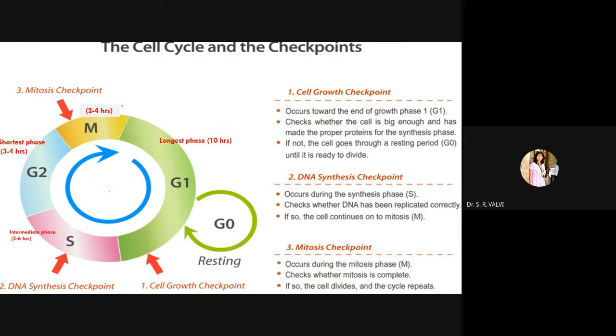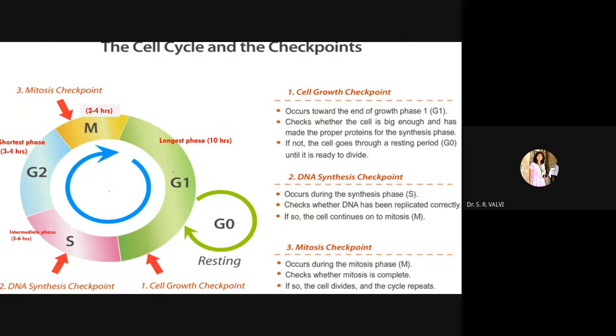So here the G1 phase is called gap 1 phase, or recently it is also called the growth phase. Why is this gap 1? Because during this phase there is no DNA synthesis, the cell is in a resting phase, and hence we call it gap 1 phase, or we also call it post-mitotic. See here in orange color I have given M. After the M phase, G1 is going to start.